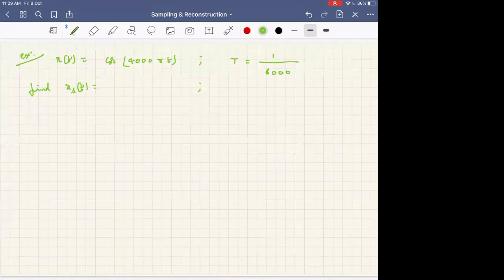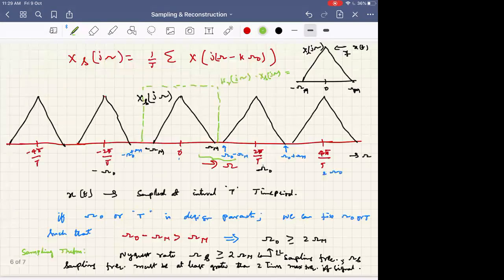If I sample below the Nyquist rate, that is, the sampling frequency is lesser than 2 times omega m, then what will happen? These spectrums will mix, something like this. If omega naught is smaller and I don't keep them distinct, they mix. The mixing of frequencies happens mainly for the high frequencies, because high frequencies are the ones which will first mix.